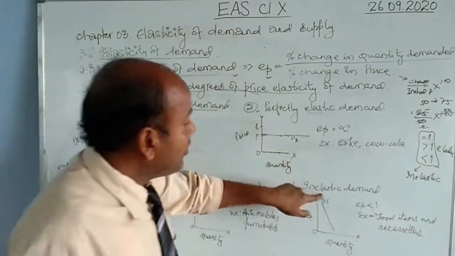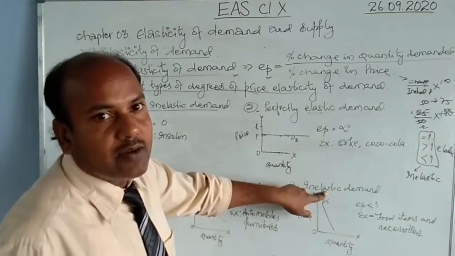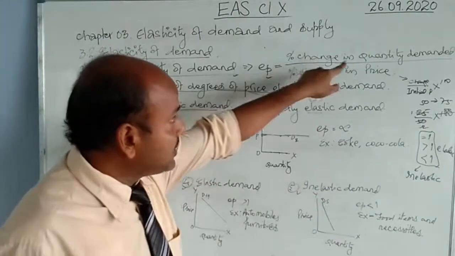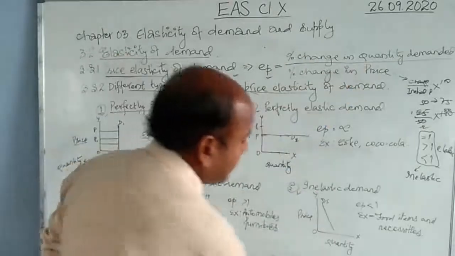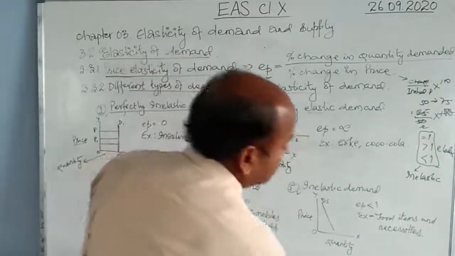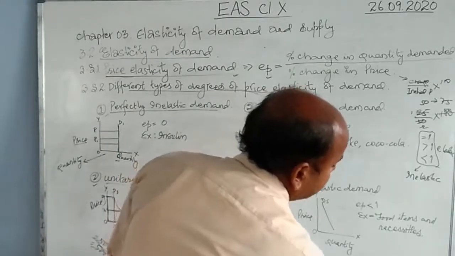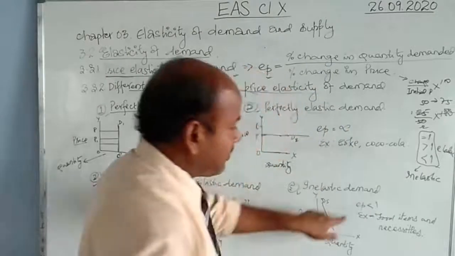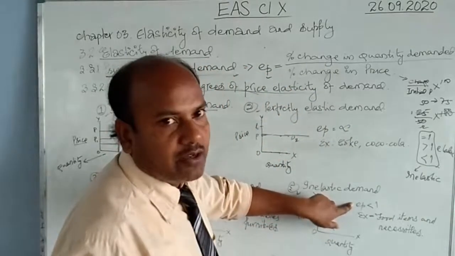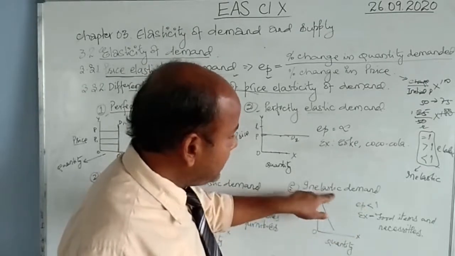Percentage change in quantity demanded is less, say for example 4 units, and percentage change in its price is more, that is 5 units. So when you divide 4 by 5 you will get 0.8, and 0.8 is less than 1. It could be any number but less than 1. So when it is less than 1, it is inelastic demand.